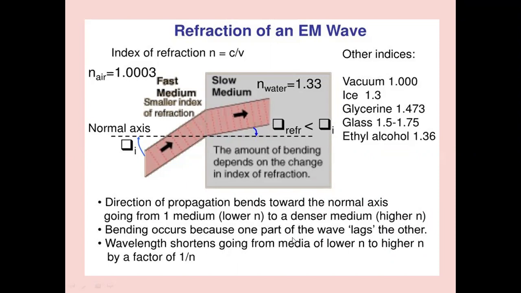Bending occurs because one part of the wave lags the other. There is a lagging because of slowing down. Wavelength shortens going from a medium of lower to higher index by a factor of 1 by n. Due to that shortening of the wavelength, the wave will be slowed down in the second medium having the higher refractive index.